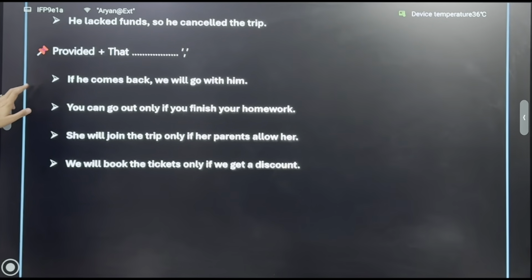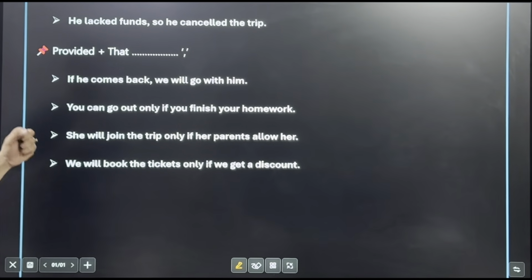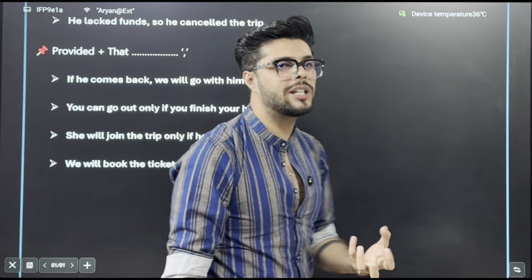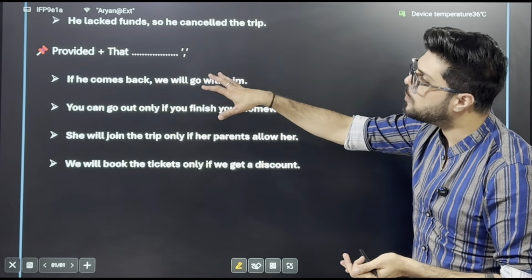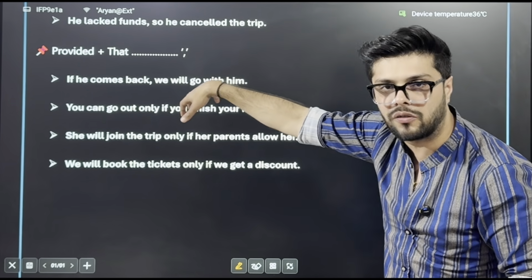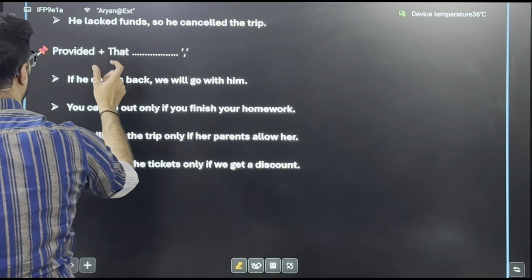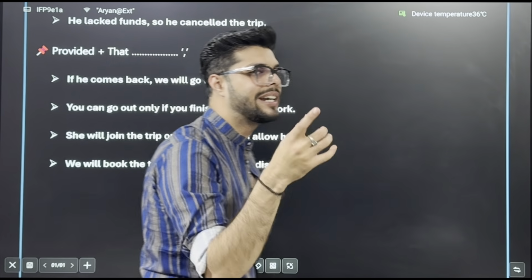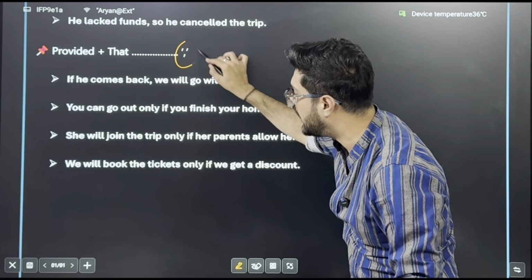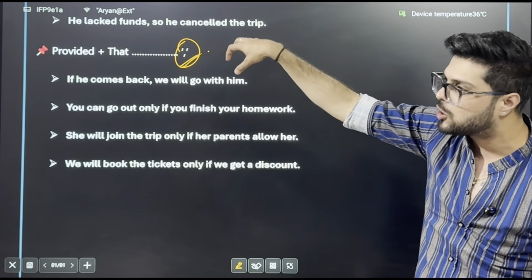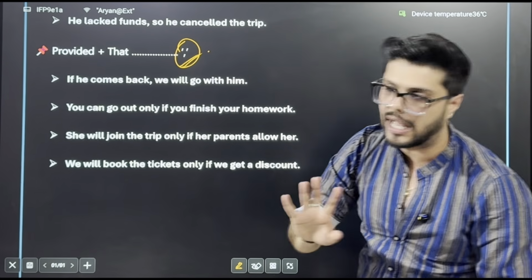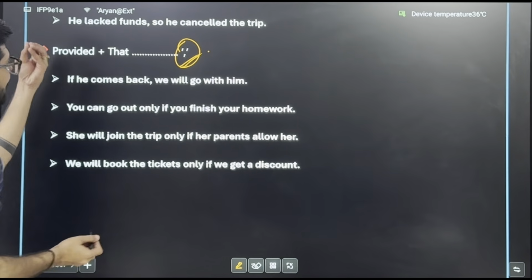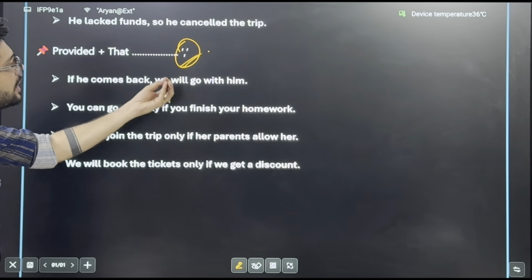Coming to the next structure, when sentences are to be framed beginning with provided, or you can also use provided somewhere in the middle of the sentence. If you decide to begin your sentence with provided, or if you are told to begin with provided, then you have to use a comma. If you put provided in the middle, then no comma will come there. For example, if he comes back, we will go with him.